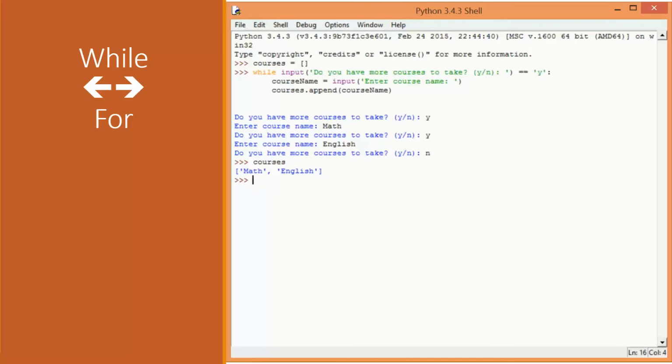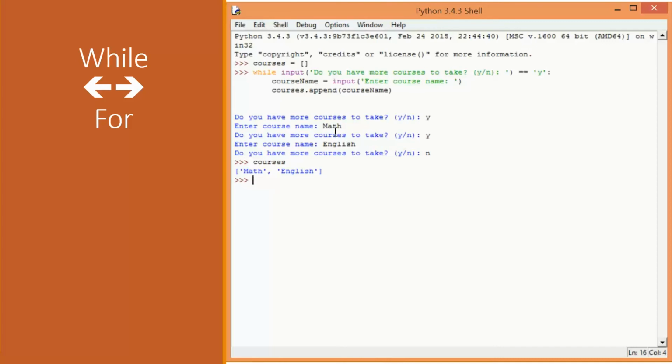Now you'll note here that I'm asking the user every time, which may get annoying if I already know the number of courses I'm taking. But in some situations, I don't know the size of the list I'm building beforehand. And so I can't start by asking the user, how many items do you have in your list? So instead, every time I say to the user, enter the new list item, and I'm going to create a new list item for you. And then we ask, do you have more to add, yes or no?